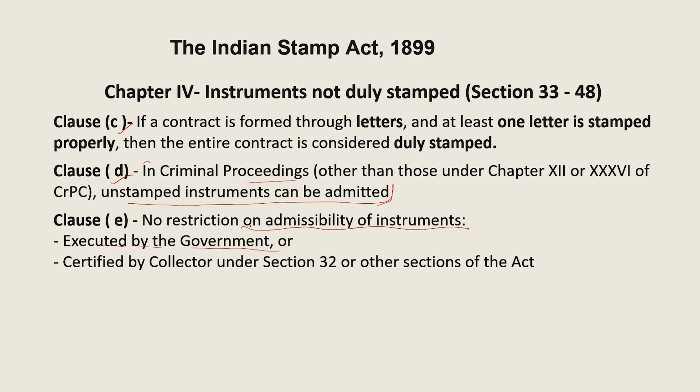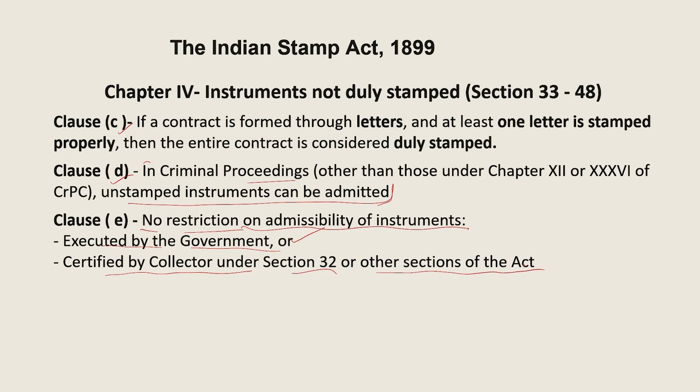No restriction on admissibility means the instrument is admissible as evidence if it is executed by the government or if it is certified by the collector under section 32 or other sections of the act.